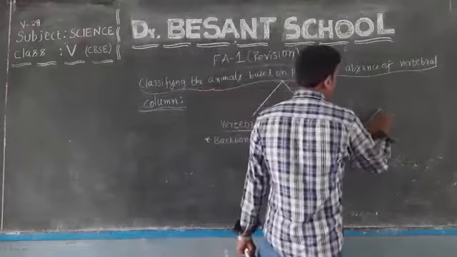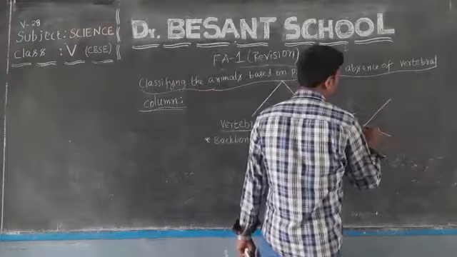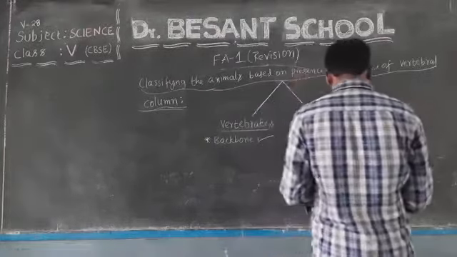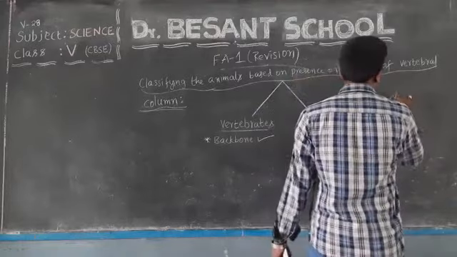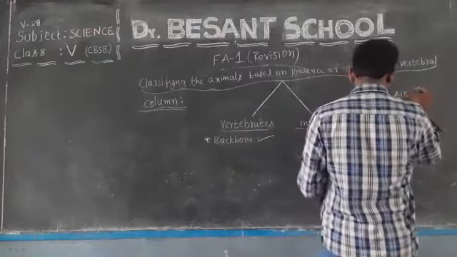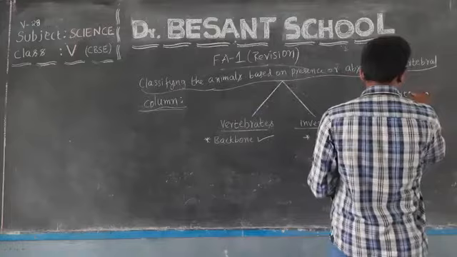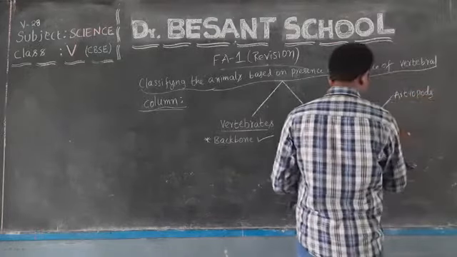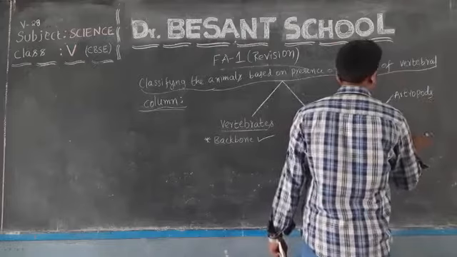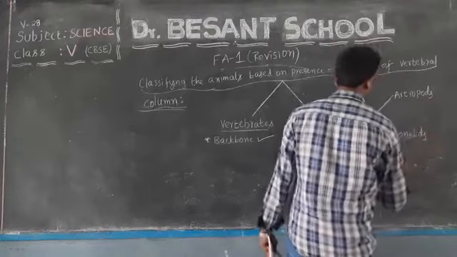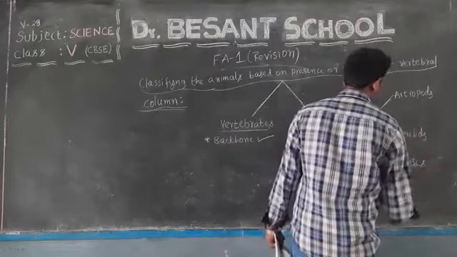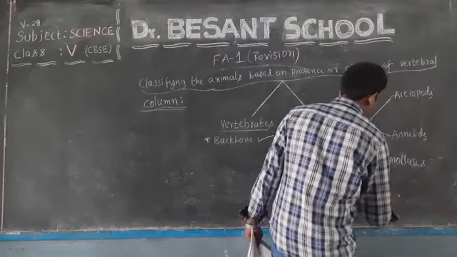Before going to discuss about vertebrates, first we will go through invertebrates. I said these invertebrates are further classified into four types. How many types? Four types. What are they? Arthropods, annelids, mollusks, and Cnidarians.